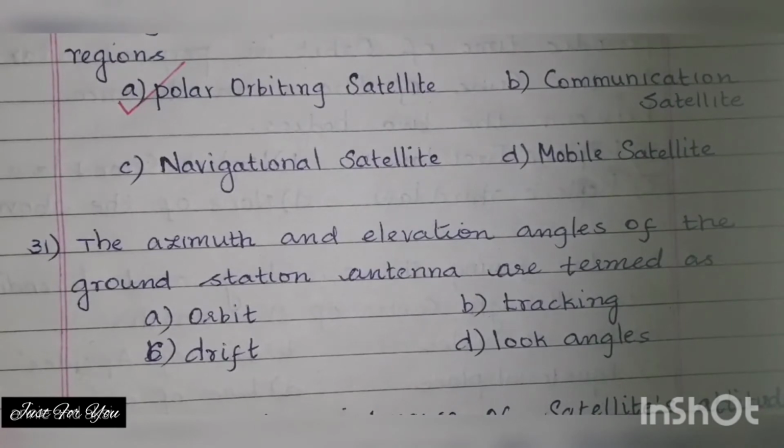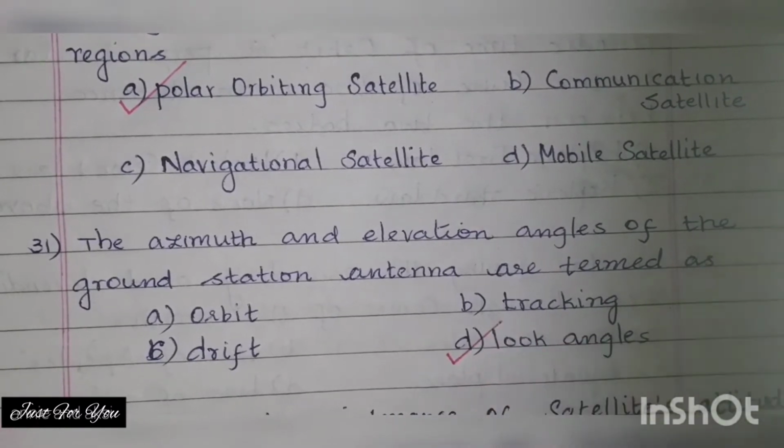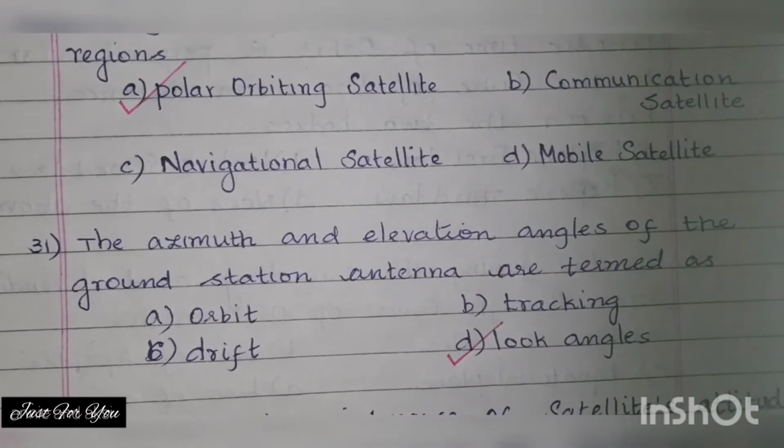Next question. The azimuth and elevation angle of the ground station antenna is termed as. Options are A, orbit, B, tracking, C, drift, D, look angle. The answer is option D, look angle. Look angle is nothing but the azimuth and elevation angle of the ground station antenna.